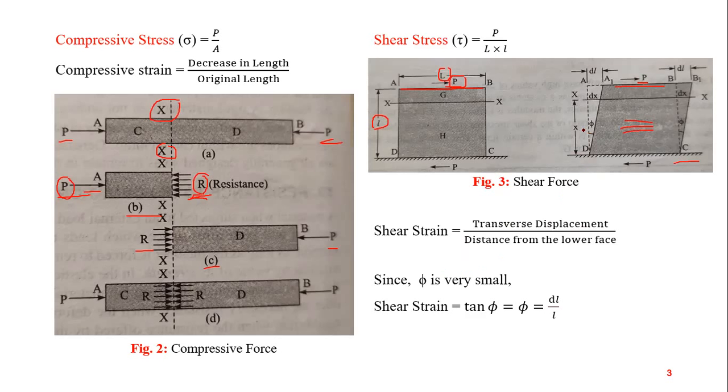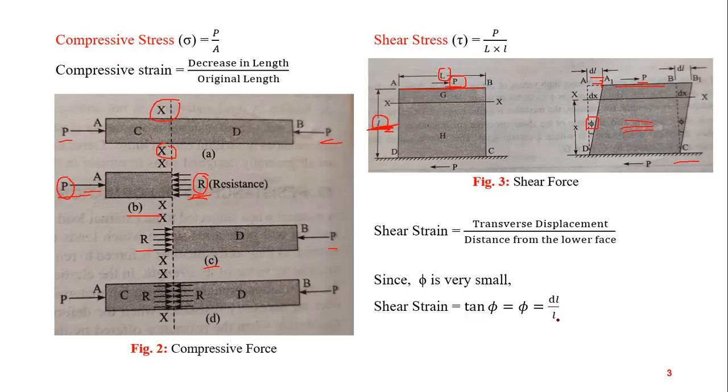Now, this displacement is by the angle phi. So if phi is small, tan phi equals phi, which is equal to dl by l. dl is this displacement in this direction, and l was the original position. So dl by l will be shear strain.